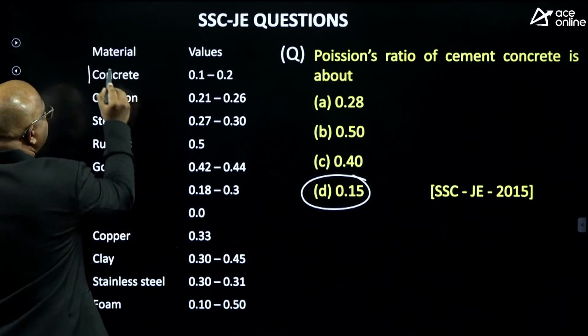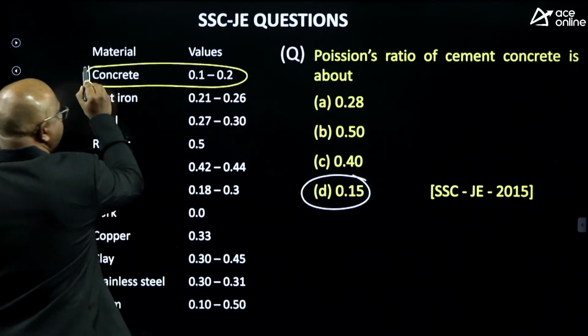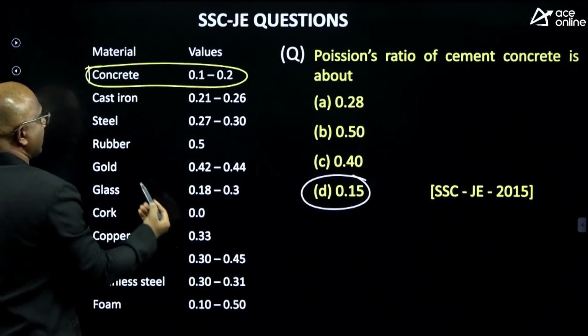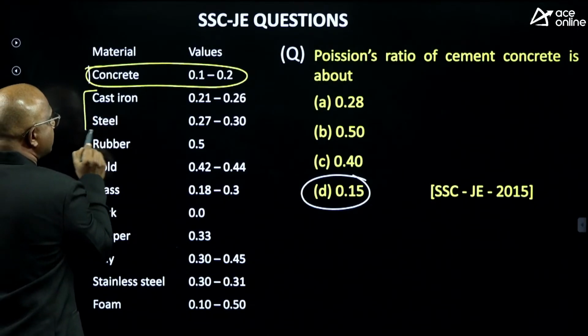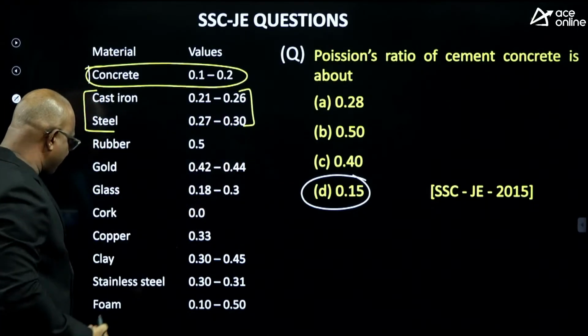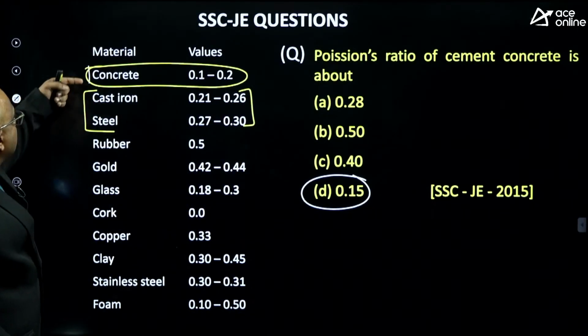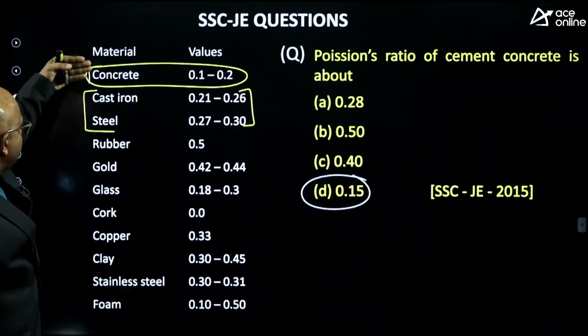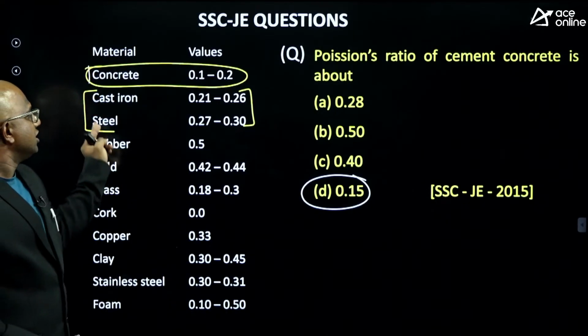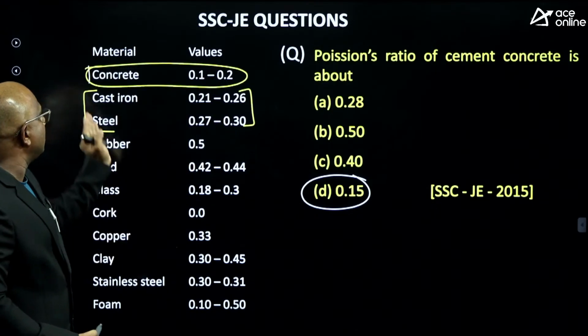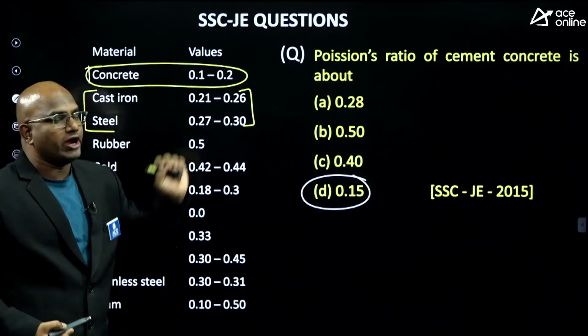This table, guys, especially concrete, for mechanical students especially cast iron and steel. You have to remember this data. Concrete, cast iron, steel. At least these three data you have to remember. Steel is approximately 0.3, cast iron is 0.21 to 0.26.